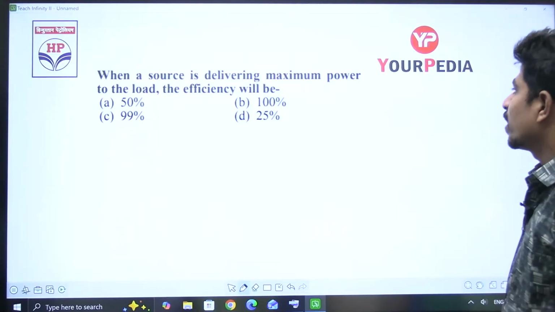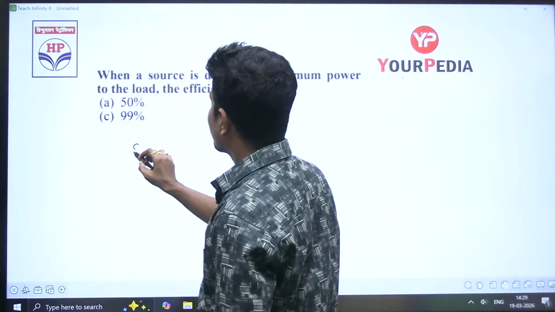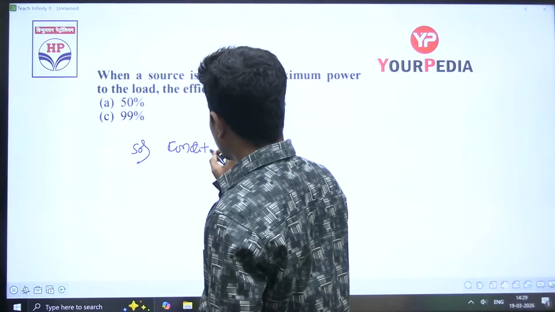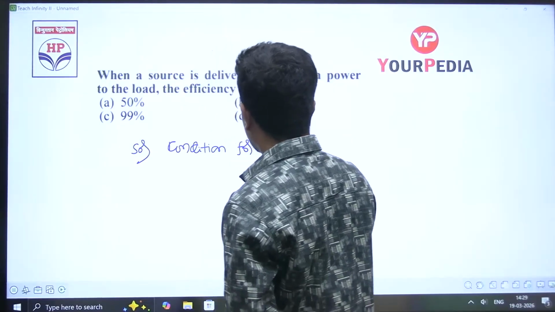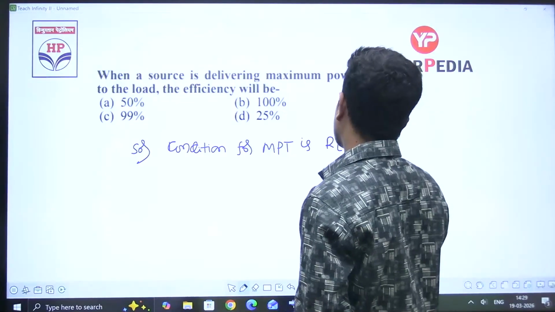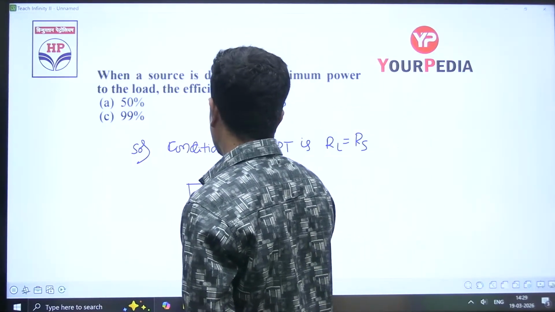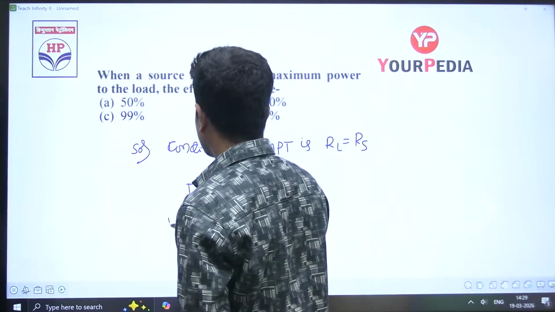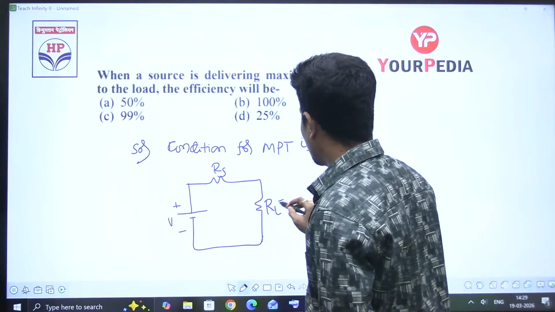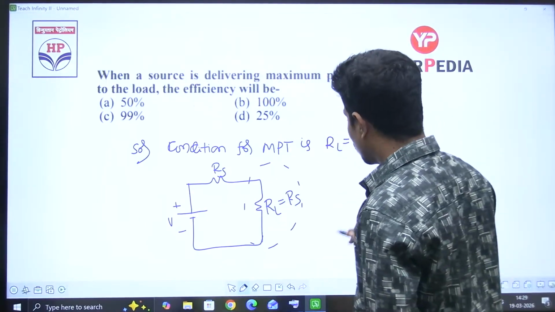When a source is delivering maximum power to the load, the efficiency is 50% only. What is the condition for maximum power transfer? The condition for maximum power transfer is R load is equal to Rs. Yes, this is a circuit, with V plus minus, this is Rs, this is RL. RL must be equal to Rs. Now, this is the load.